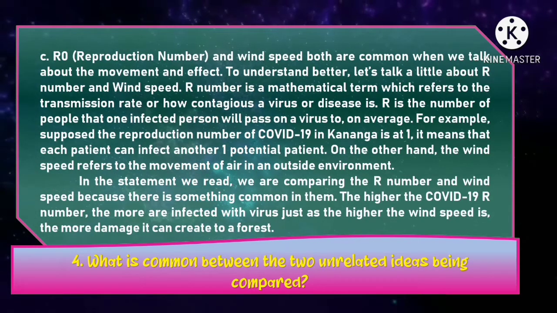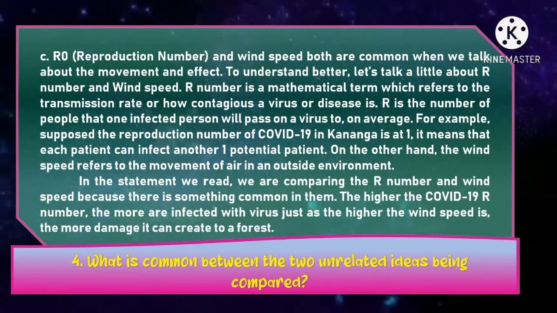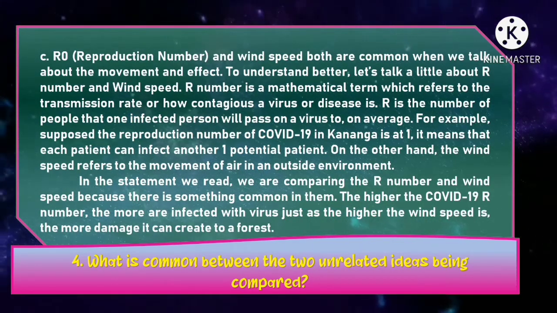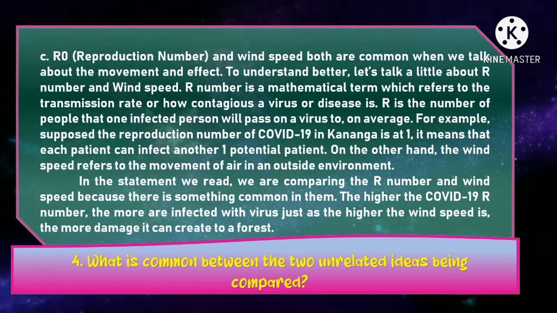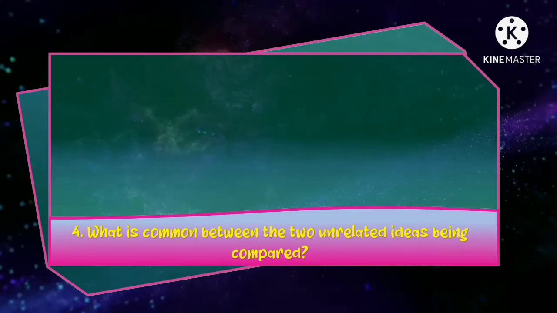On the other hand, the wind speed refers to the movement of air in an outside environment. In this statement, we are comparing the R number and wind speed because there is something common in them. The higher the COVID-19 R number, the more people are infected with the virus, just as the higher the wind speed is, the more damage it can create to a forest.